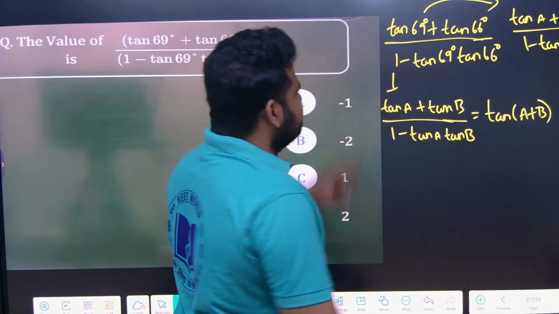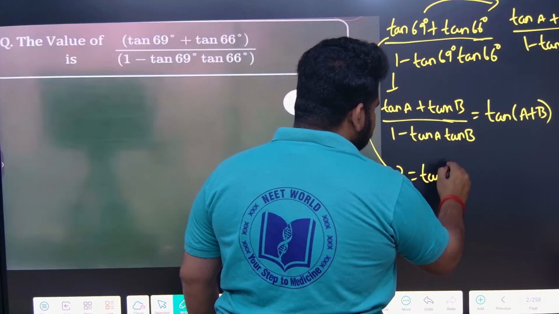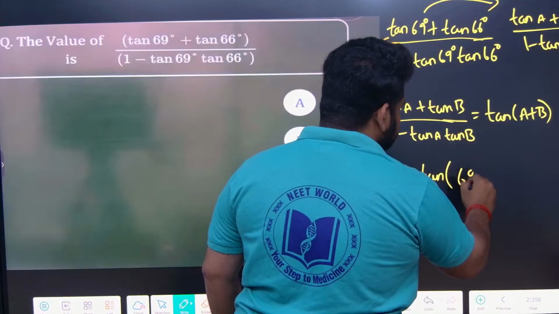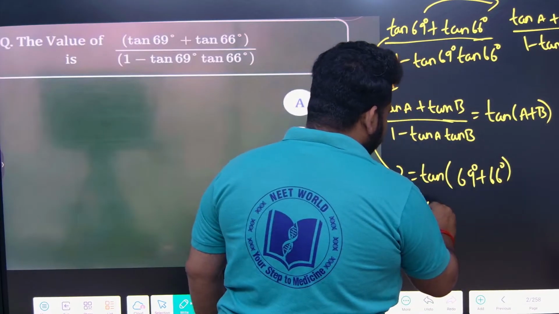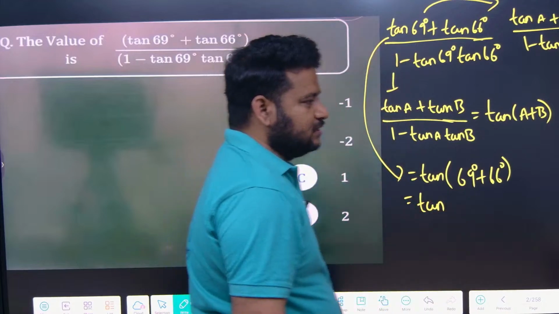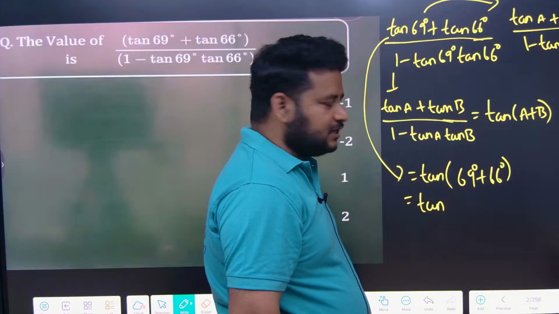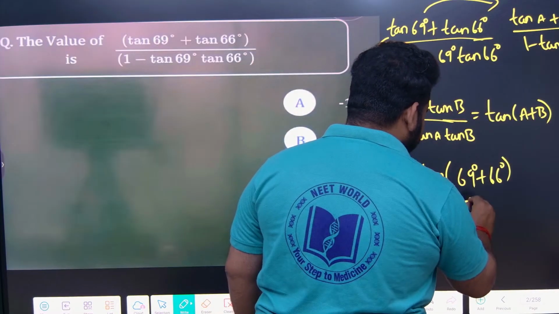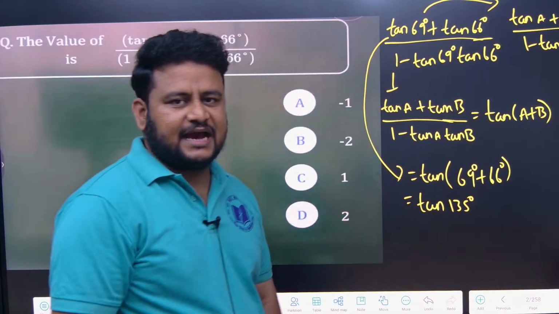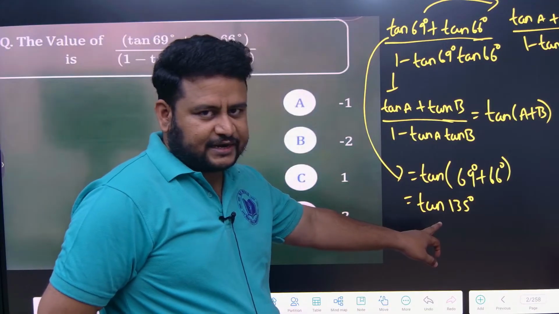So here, same thing, if I apply tan of A plus B, I can write this as tan of 69 plus 66 degree. 69 plus 66 is what? Tan of 135 degree it will become. Okay, tan of 135. Tan of 135 can be written as what, friends? So first of all I should know the quadrant of tan 135.